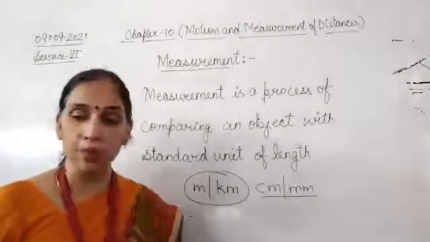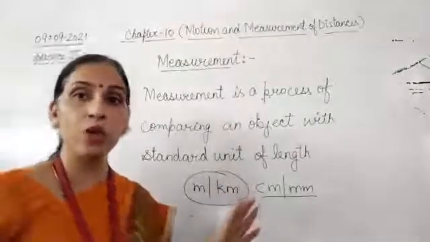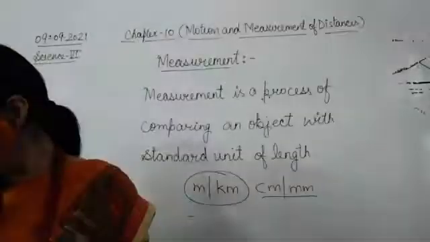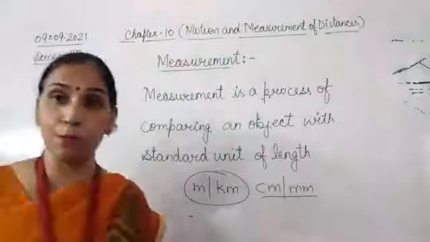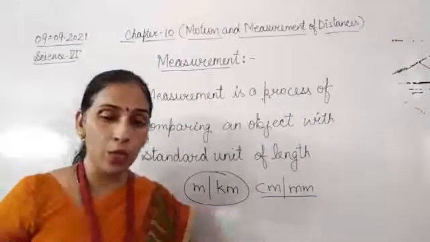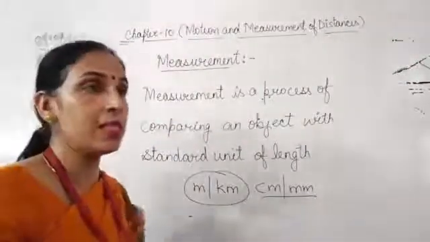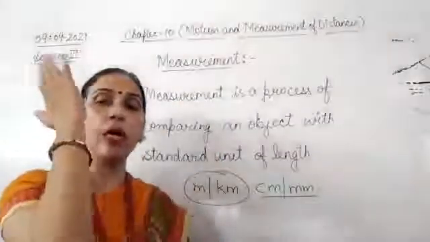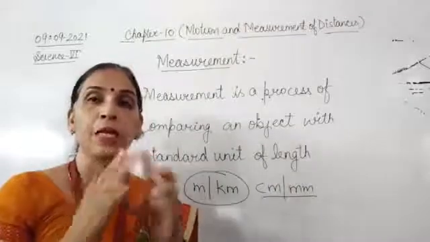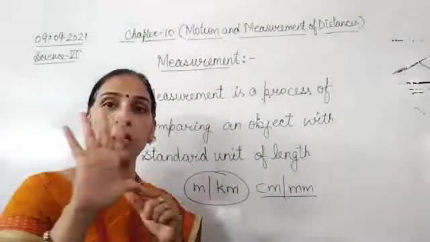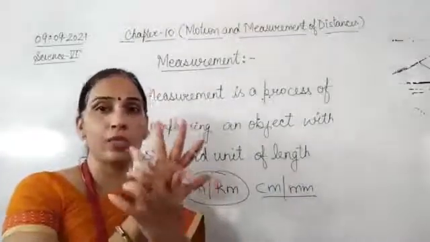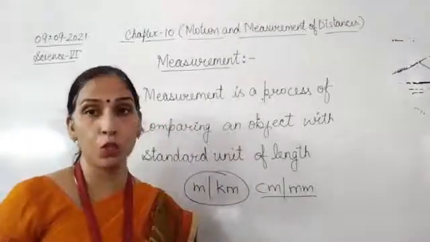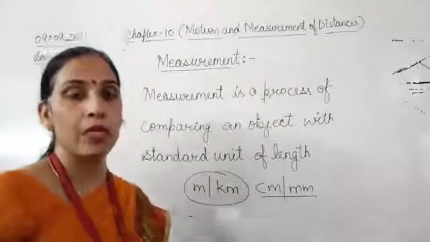Now there is a history of measurement also. In earlier times, people measured length with their hand span or cubit. What do you mean by cubit? Cubit is the distance between your middle finger and your elbow. Then hand span is the distance between your thumb and your little finger. Then foot span is the distance of your foot.